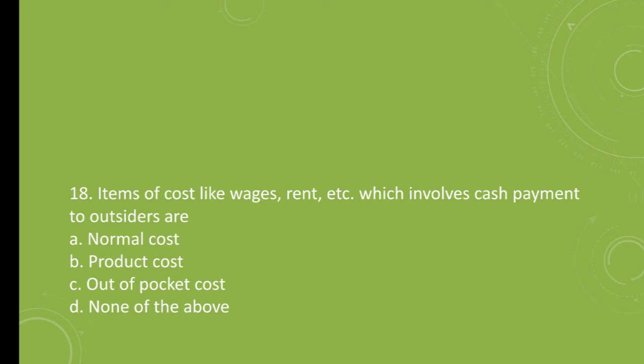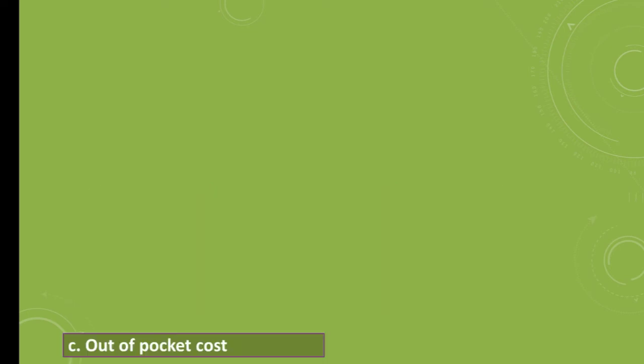Question number 18. Items of cost like wages, rent, etc., which involve cash payment to outsiders are A. Normal cost, B. Product cost, C. Out of pocket cost, D. None of the above. The correct answer is C. Out of pocket cost.